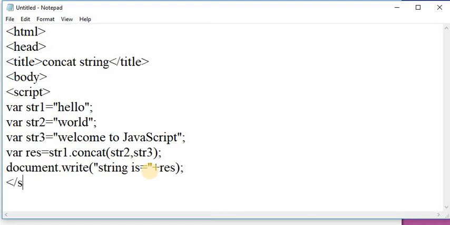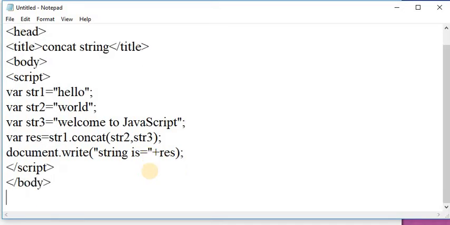Close the script tag. After that, close the body tag. After that, close the HTML tag. This is our concat method code. By using concatenation, I wrote this code.